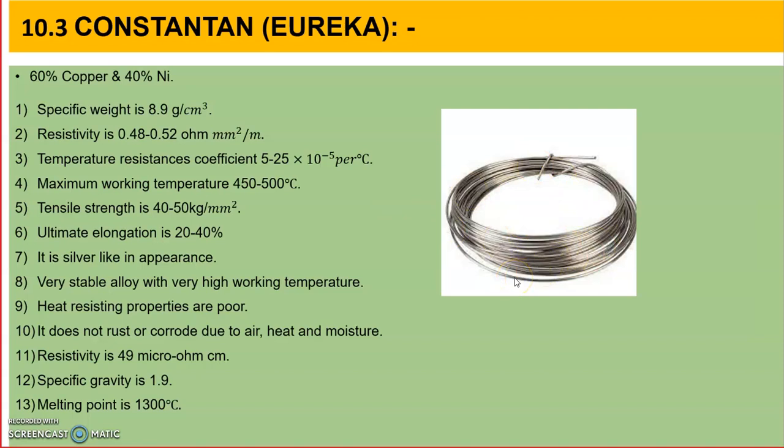So suppose if I give you 3 wires in the lab, you can identify copper wire, you can identify silver wire, and then you can identify constantan wire. The finish or look is like steel wire, but it is copper with 40% nickel, and nickel is silvery in color. Therefore, the color changes from copper to silvery or steel color.